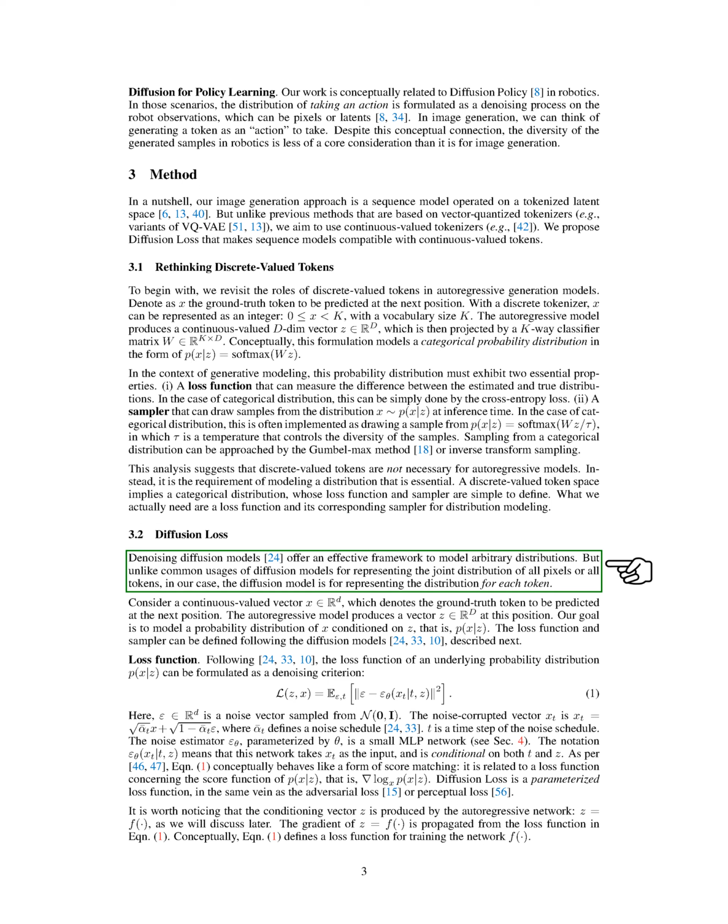When it comes to modeling arbitrary distributions, denoising diffusion models provide an effective framework. In our case, we aim to model the distribution for each token rather than all tokens jointly. The goal is to predict the next token x based on the vector z generated by the autoregressive model. The loss function and sampler can be defined following the principles of diffusion models.